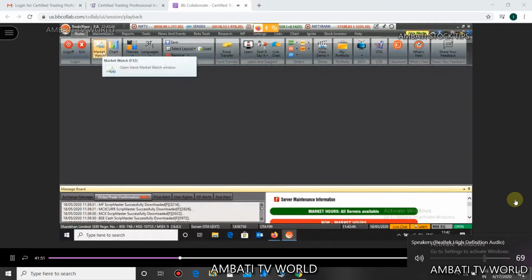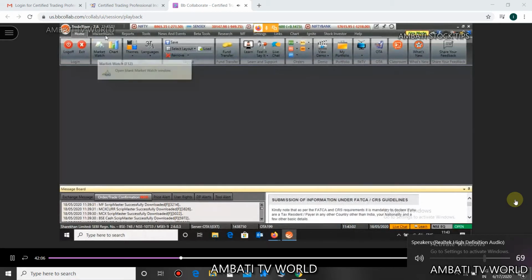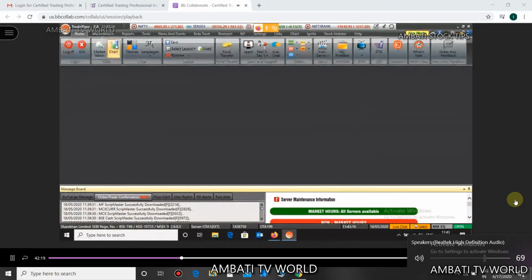Now the next icon is market watch. Can everyone see the market watch here in the home tab? Market watch we will understand in the market watch tab, just beside the home tab on the top of my screen. Charts we will also see in the market watch tab. Now let me explain the important icons of the home tab.